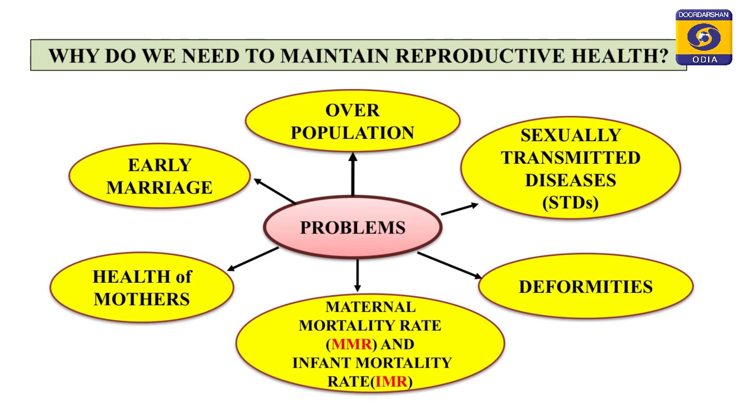Now, why do we need to maintain reproductive health? There are a numerous variety of problems due to which we need to maintain reproductive health. What are these problems? As you can see in the slide, these are overpopulation, sexually transmitted diseases, deformities of the newborn child, maternal mortality rate and infant mortality rate, health of the mother, early marriage and many such issues that are to be dealt with when we talk of reproductive health.